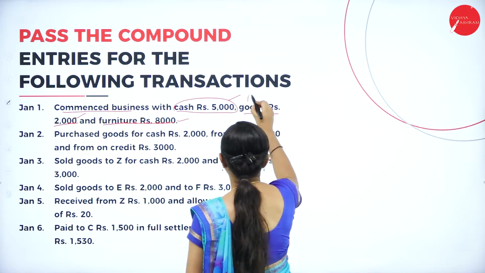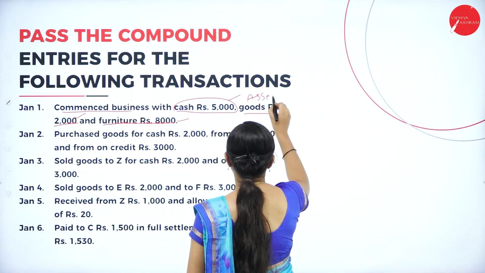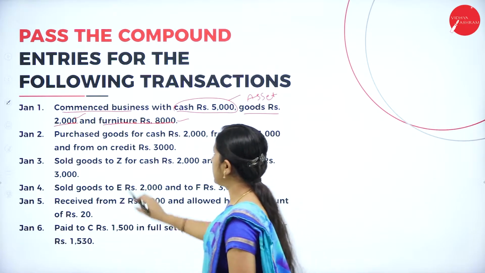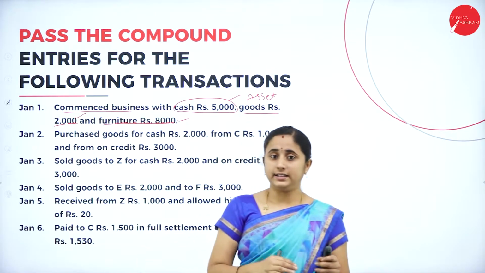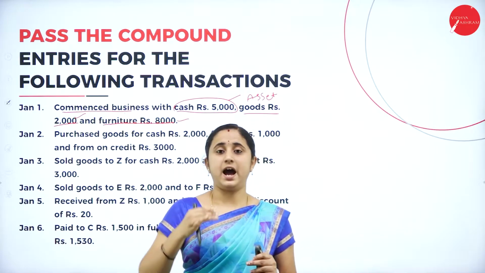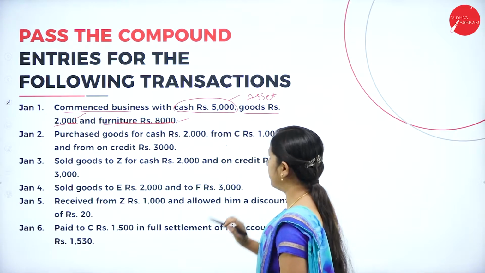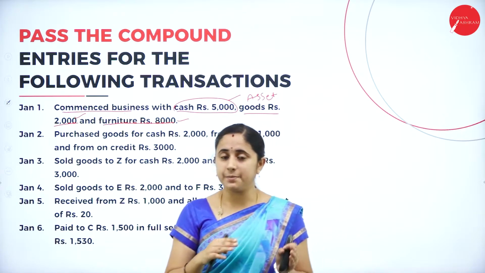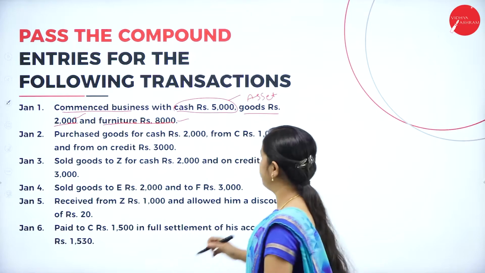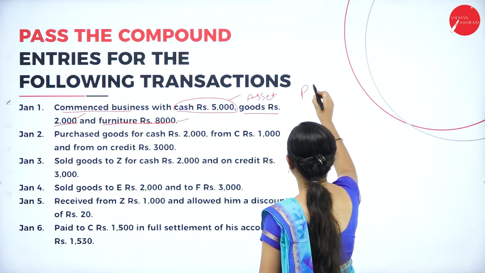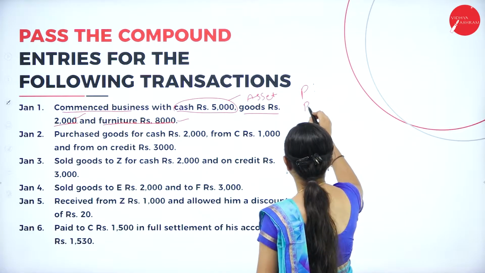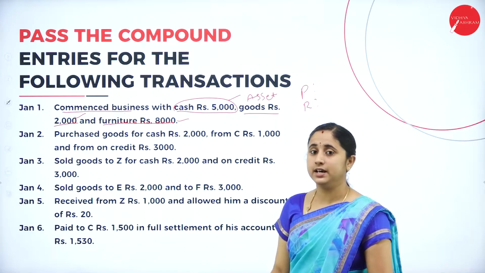Commenced business with means a person is starting a business with all this cash, goods and furniture. That means person comes under personal account, and all the assets come under real account.